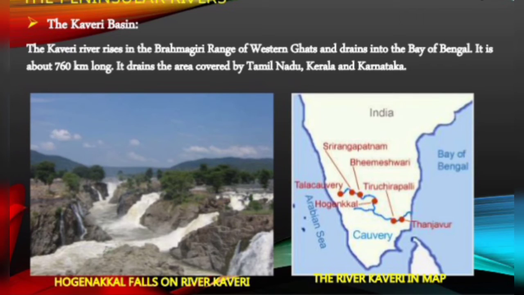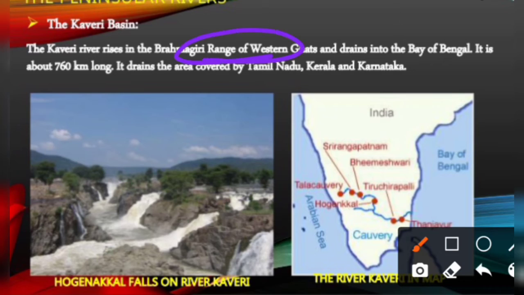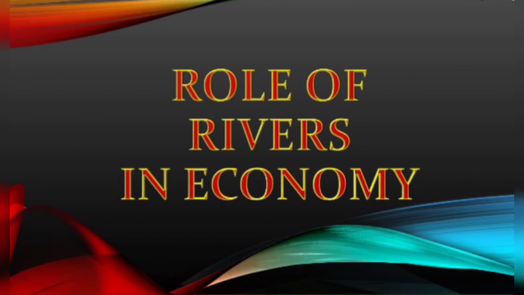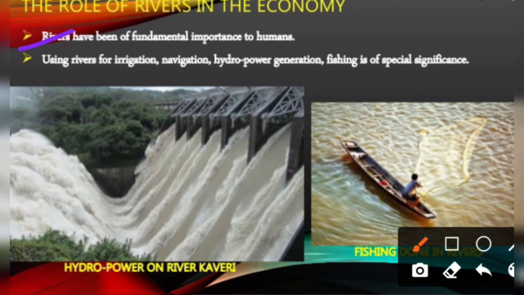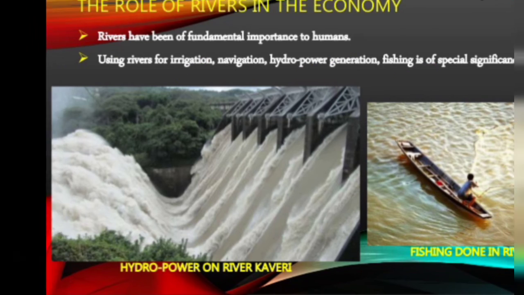Next is the Kaveri Basin. The Kaveri rises in the Brahmagiri range of the Western Ghats and drains into the Bay of Bengal. It is 760 km long. It drains an area covered by Tamil Nadu, Kerala, and Karnataka. Now we discuss the role of rivers in the economy. Rivers have been of fundamental importance to human beings. They are used in irrigation, navigation, hydropower generation, fishing, and some other purposes.